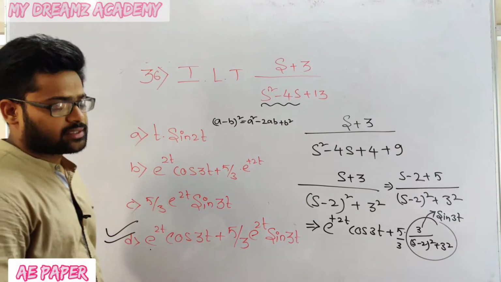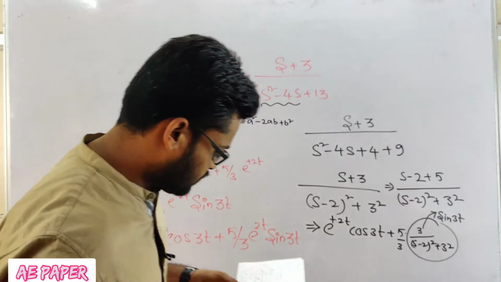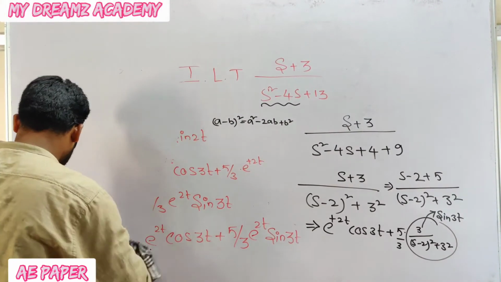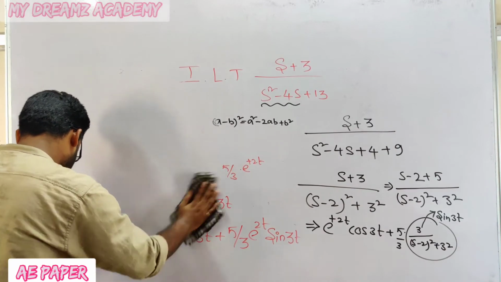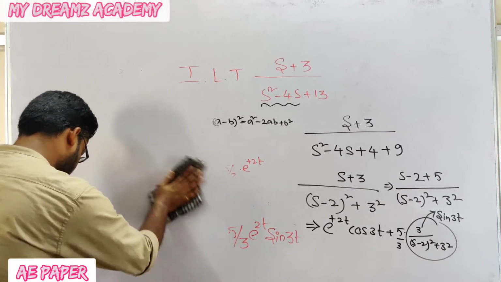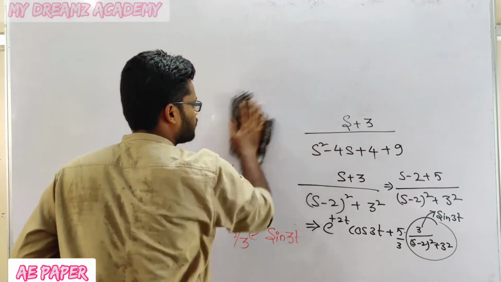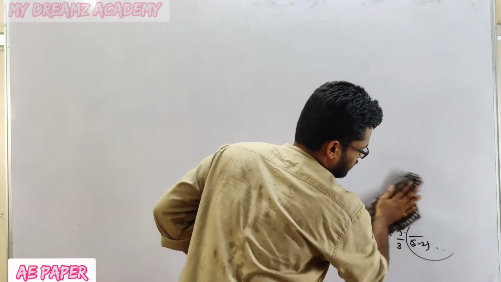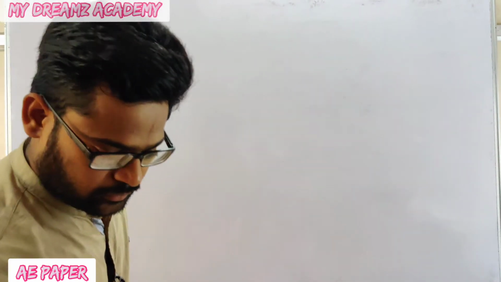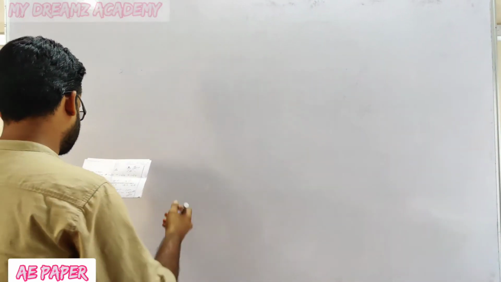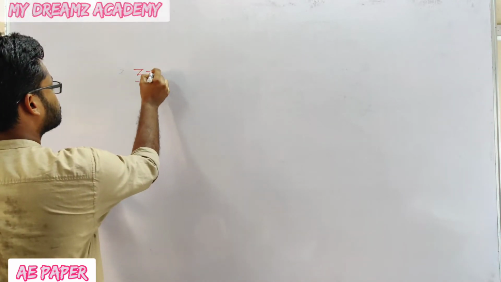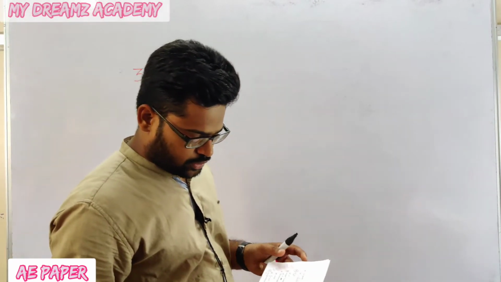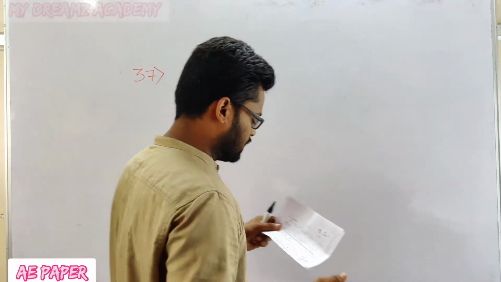This is the correct answer. Now we will go for question 37, which is from matrices. The rank of the product of two matrices, each of order 3.